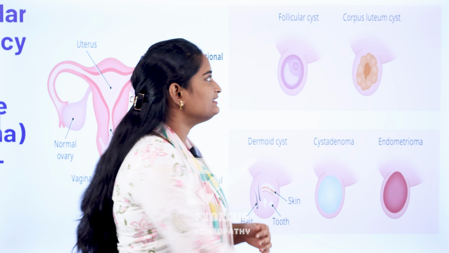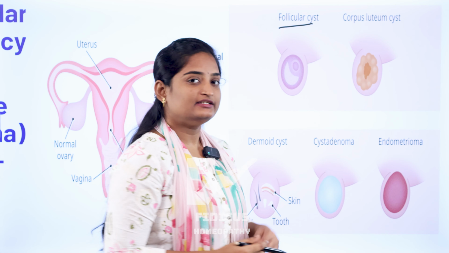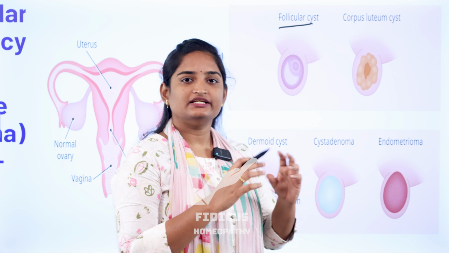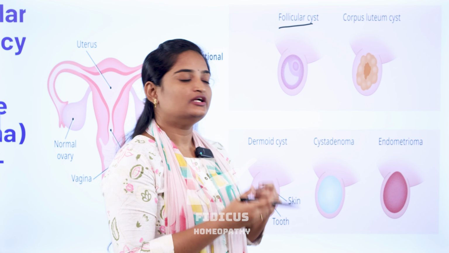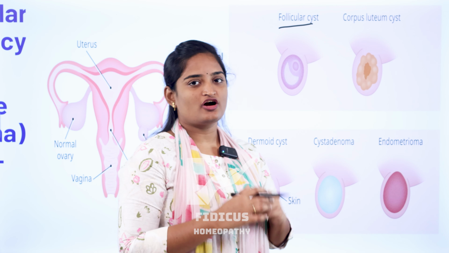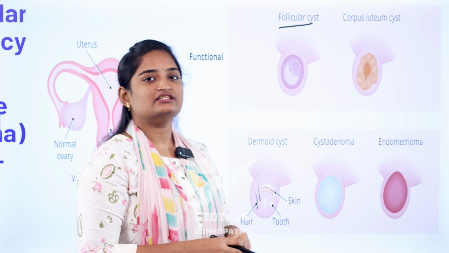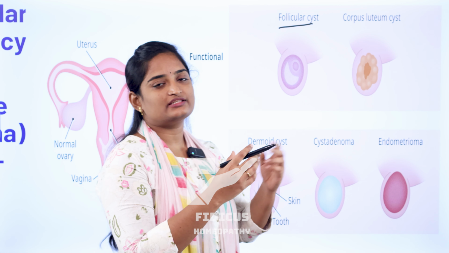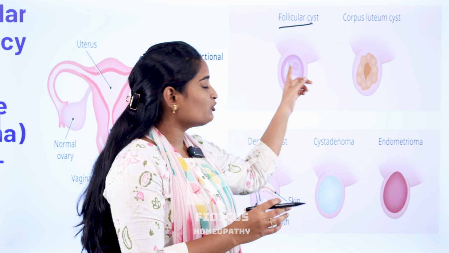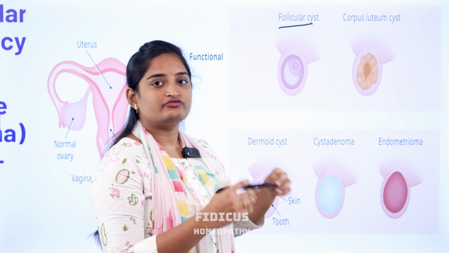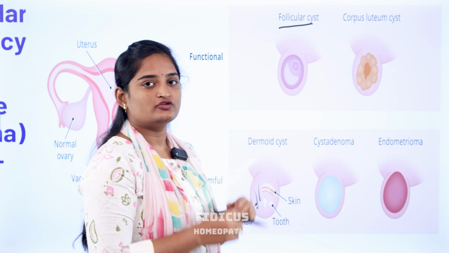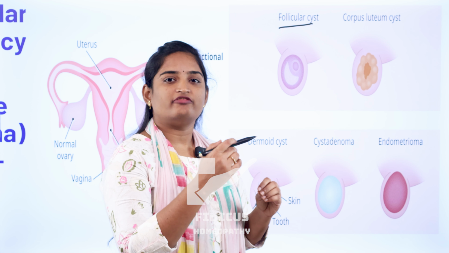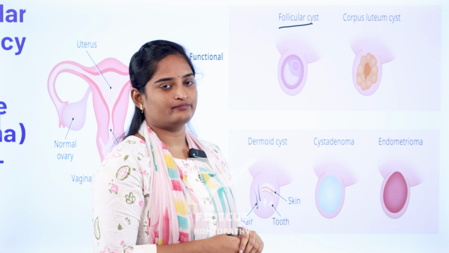In functional cyst, this is the follicular cyst. There are several follicles in the ovaries. If these follicles break open to release the egg, this is the normal process. When these follicles fail to rupture and fail to release the egg, this leads to accumulation of fluid in that follicle. This we call follicular cyst. Follicular cyst is formed during the functional process of the ovaries.